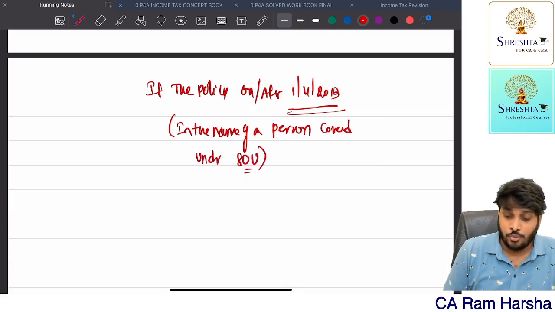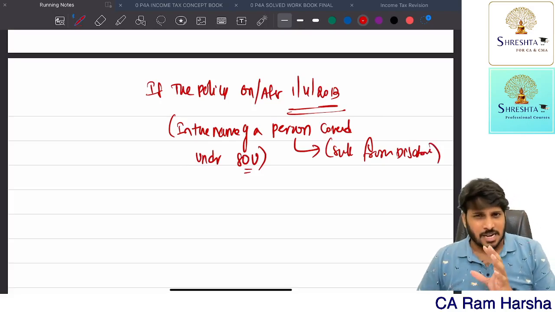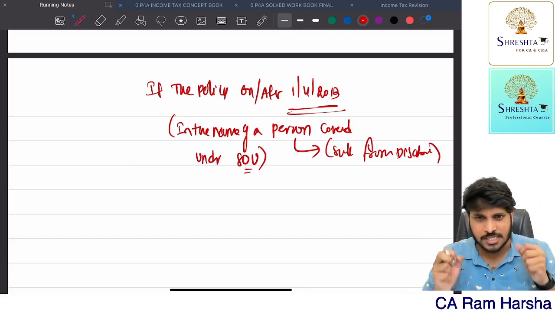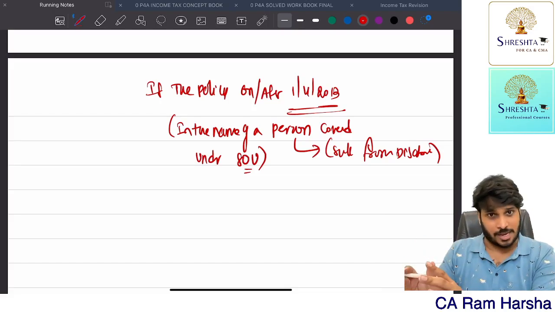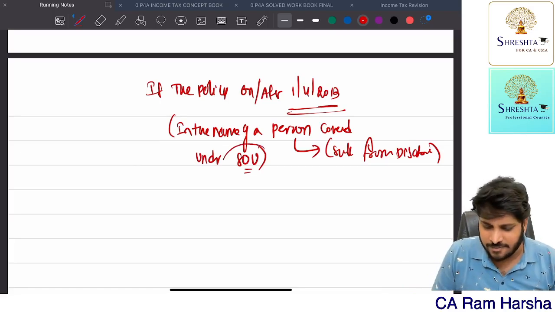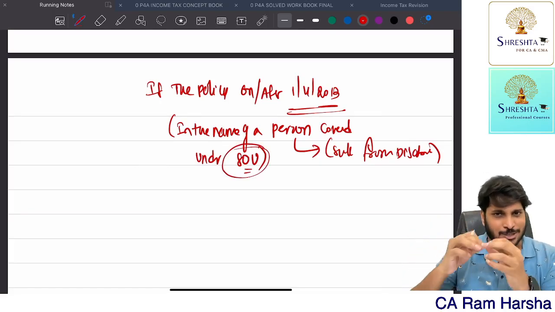What is 80U? This person is suffering from disability, like leprosy, locomotive disorder, autism, cerebral palsy, like that. They have given certain disabilities. We will see all the disabilities when we are discussing 80DD, 80U. So don't worry. If a person is suffering from a disability given under 80U or 80DD, because these two sections talk about disability.